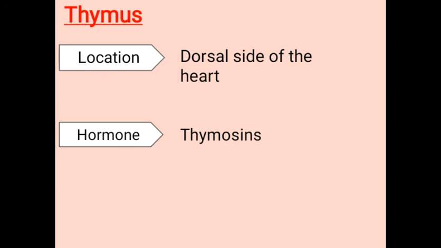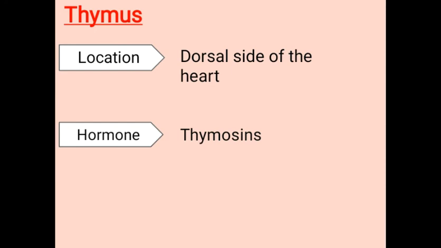This thymus is a temporary endocrine gland because it works for only a certain age. It reaches its fully developed stage at the age of 11 and it stops its function after the age of 18 to 20. After 18 or 20, it shrinks.